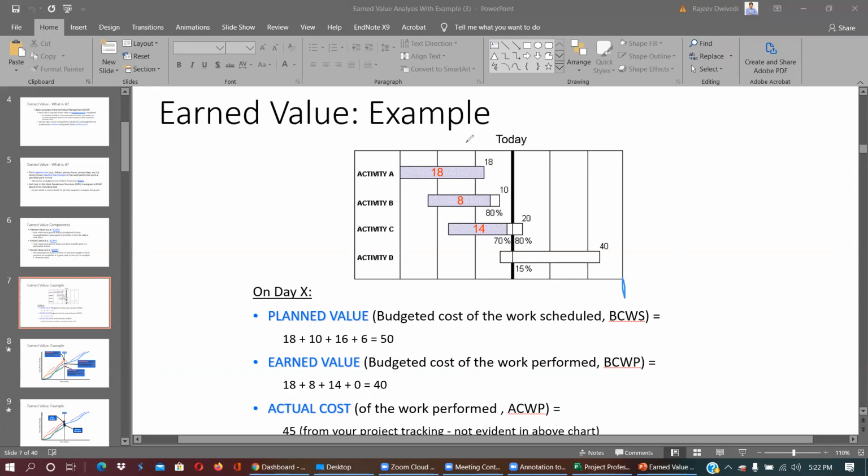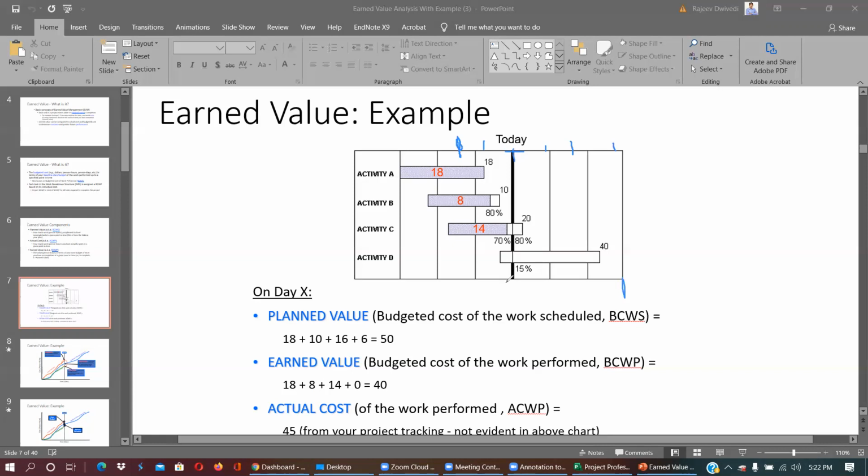So basically what project managers do is they check periodically. So let's say I am going to check this week, this week, this week, this week. So let's say today the project person is checking how the project is performing.